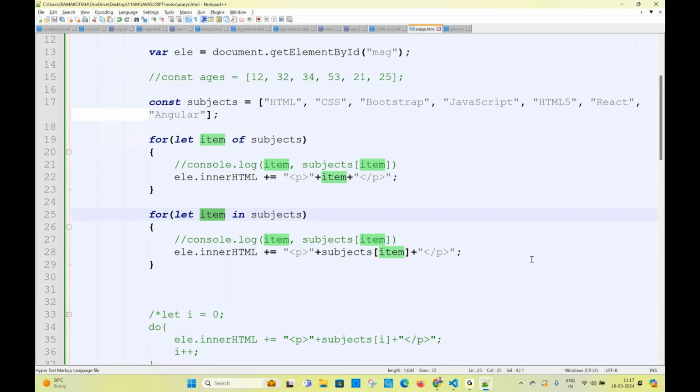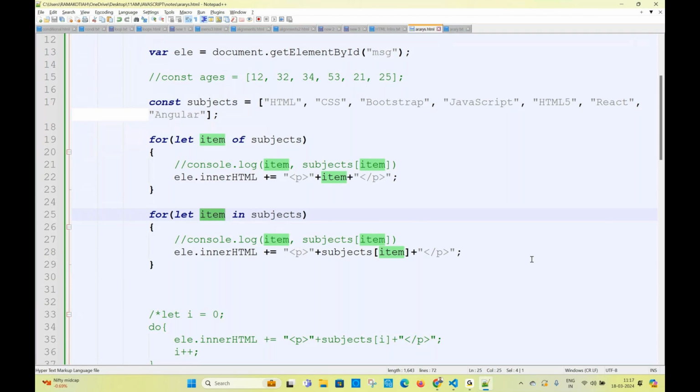By using for in and for of, can I print 1 to 10 numbers? It's not possible. If you want to print 1 to 10 numbers, use for loop, while loop, do while loop. For in and for of are specially designed to work with arrays and array data only. By using for in, for of, can we print 1 to 10 numbers? No, it's not possible directly.